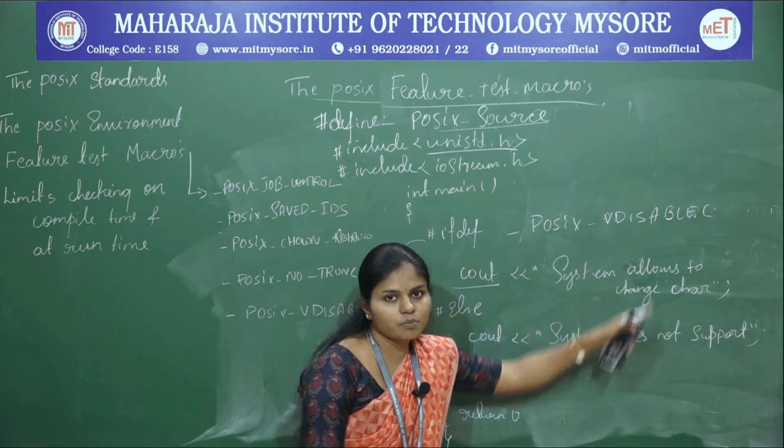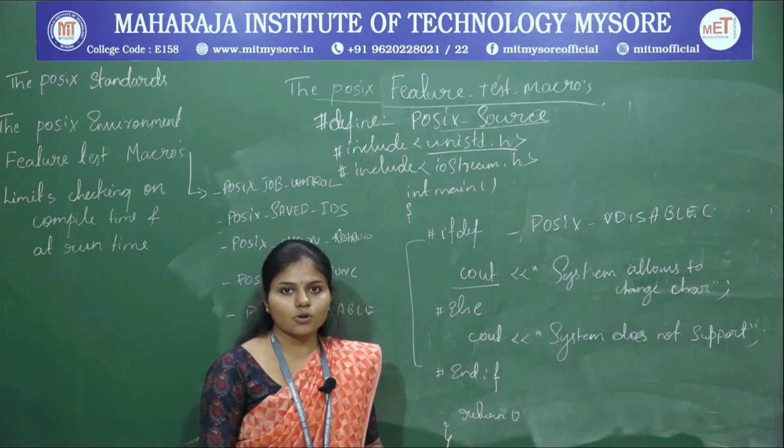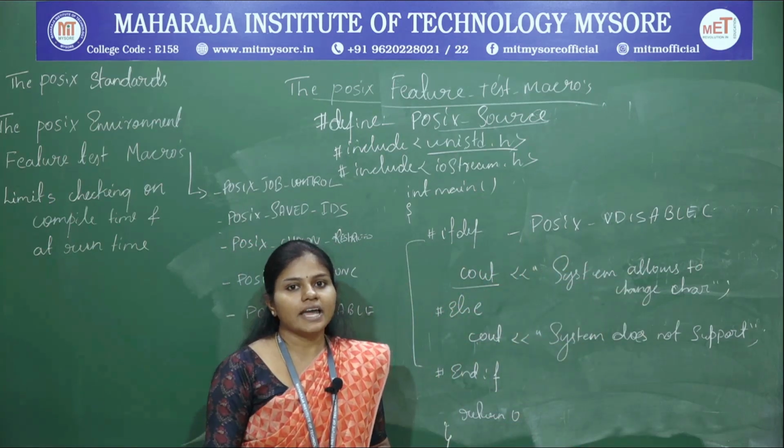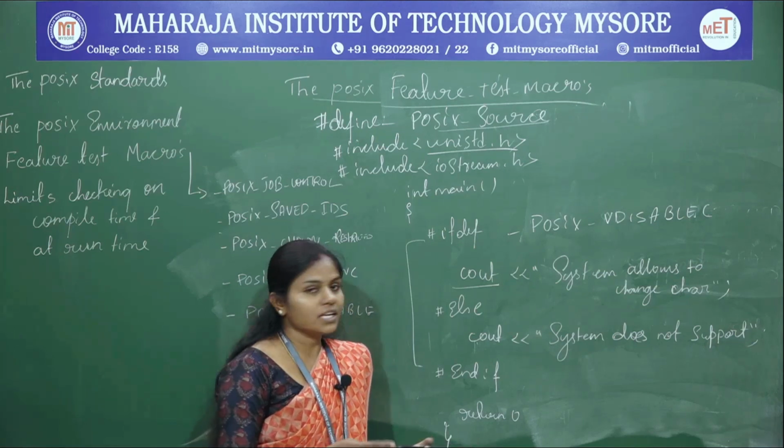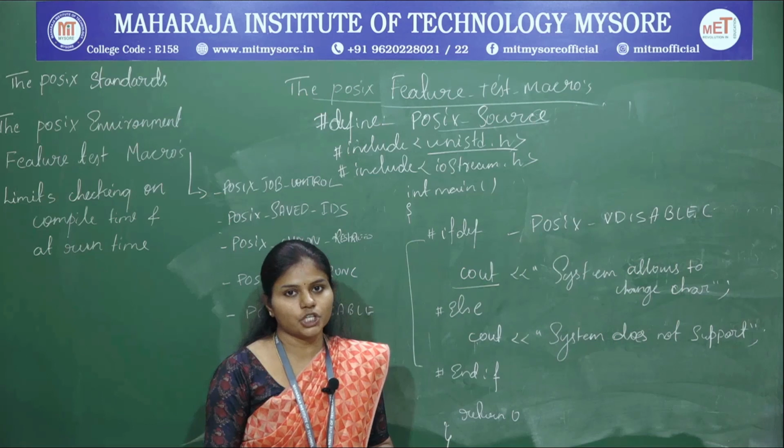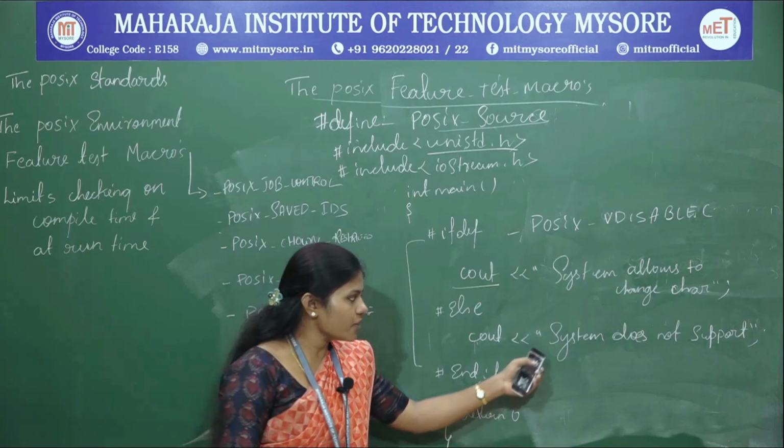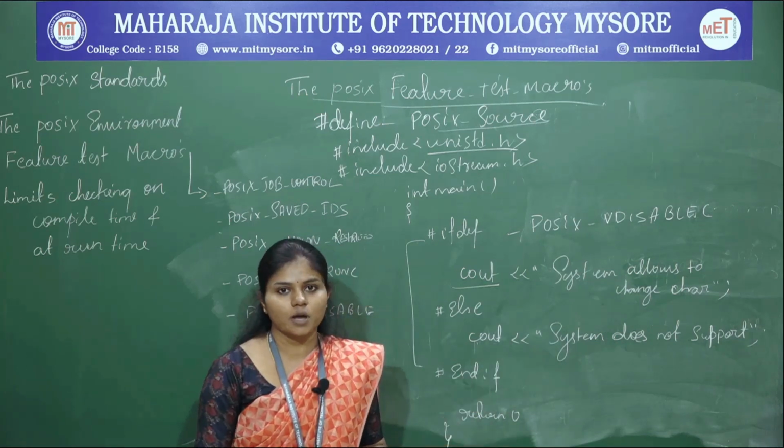So _POSIX_VDISABLE means that if the value is -1, that indicates that you cannot change the meaning of the special character in the device file, otherwise the system supports it.